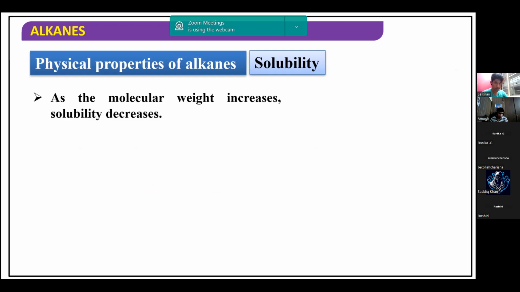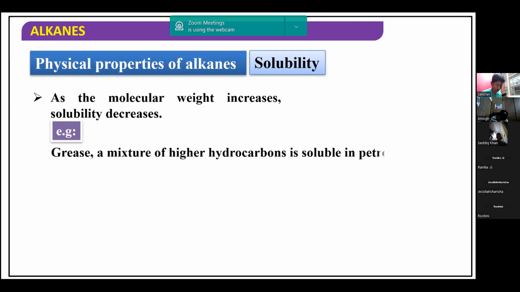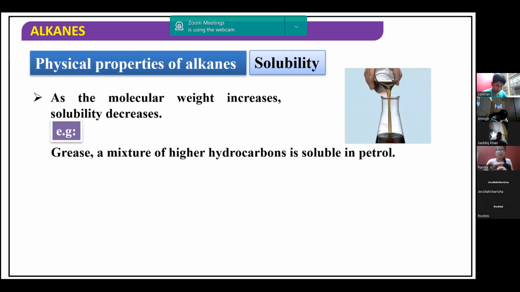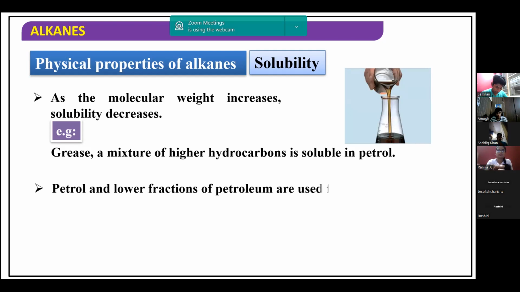Now what happens as the molecular mass increases? As the molecular mass increases, you can observe that the solubility goes on decreasing. For example, grease, which is a mixture of higher hydrocarbons, is soluble in petrol. You can dissolve that in petrol. Grease is one of the examples you can take. As the molecular weight increases, solubility decreases. Petrol and lower fractions of petroleum are generally used for dry cleaning.